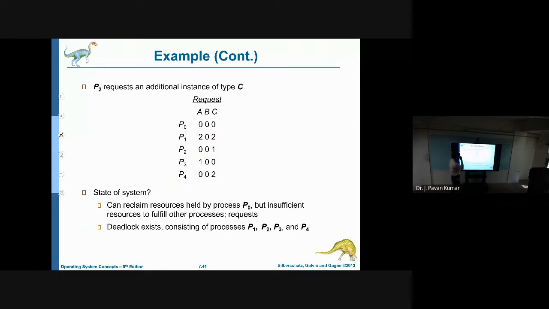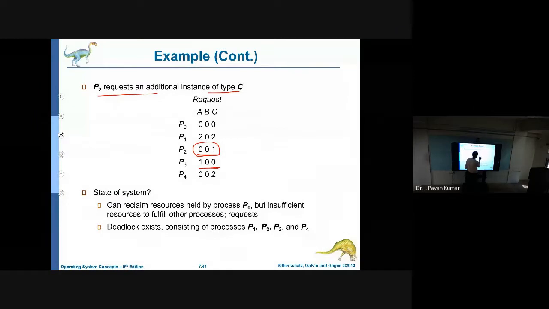Suppose P2 has requested an additional instance of type C. Then the request will be like this. P3 has requested, then the request will be 100. Then we could not accommodate that particular request. This is P2, right? P2 has requested this. Then we could not accommodate.